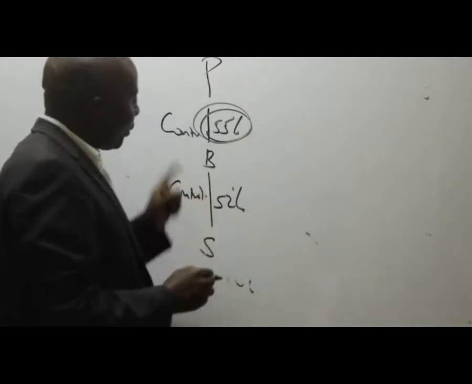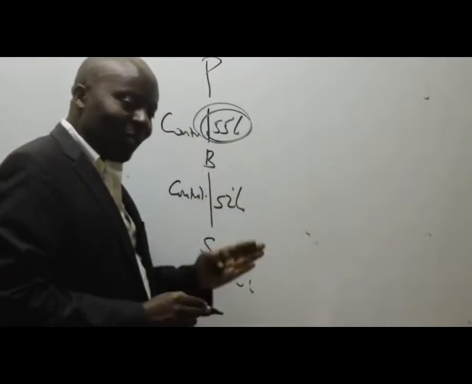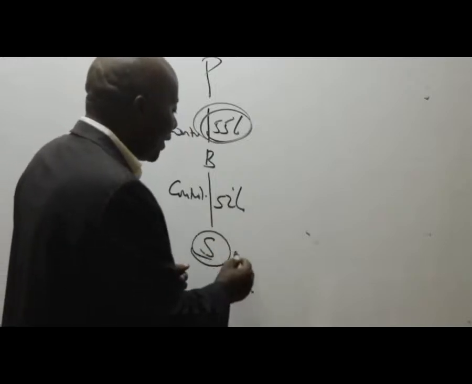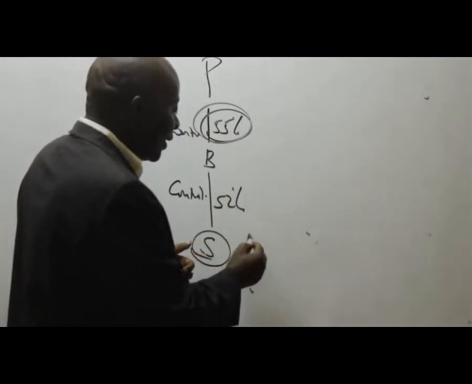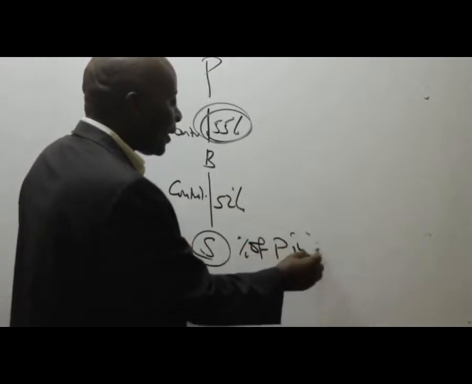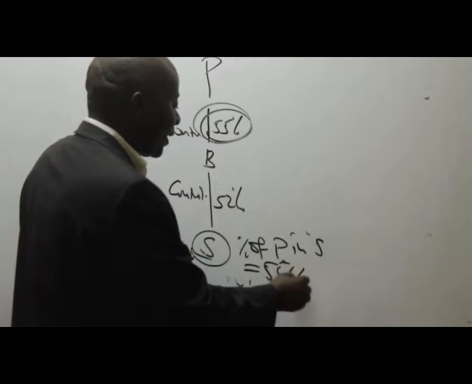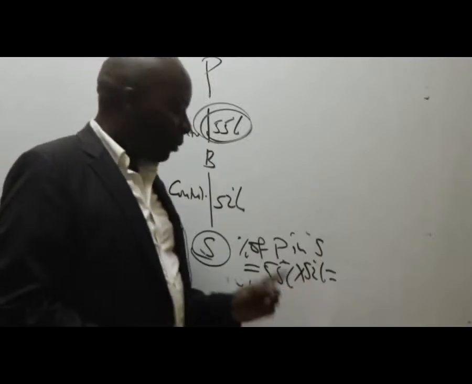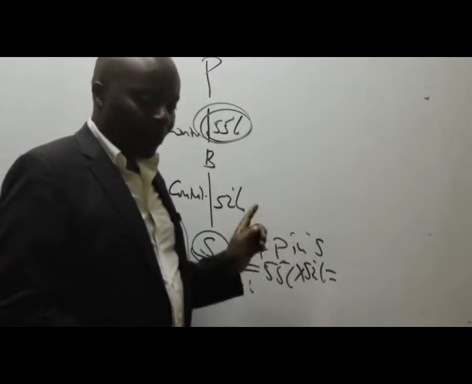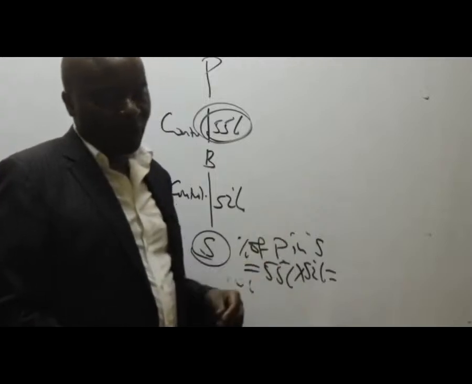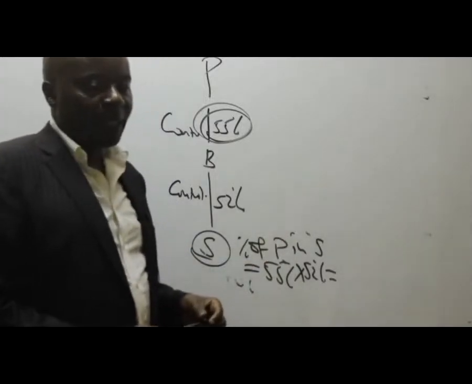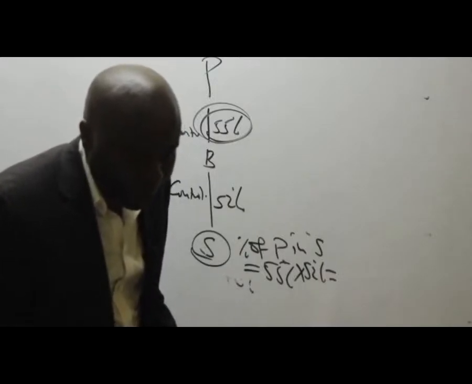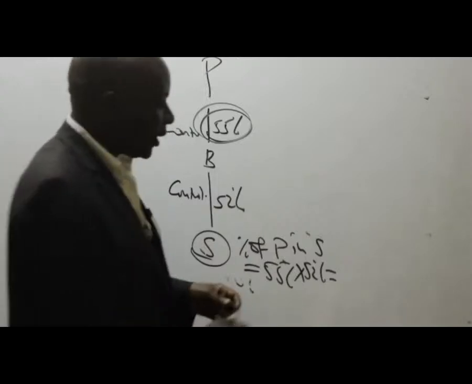So you will get very many students, over half of the candidates who sit for this paper, will tell you, teacher, you know what? I tried computing in this case here the control of S. We tried to look at the percentage of P in S, and we got in this case here 55% times 52%. Could you kindly give me this answer? What is 55 times 52? 0.55 times 0.52 gives me what figure, somebody? Please help me out here. So they say it is 28.6%.